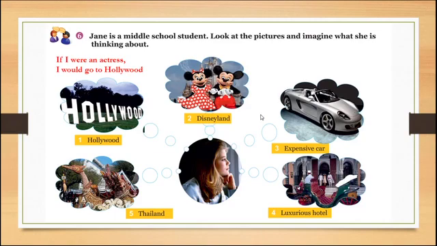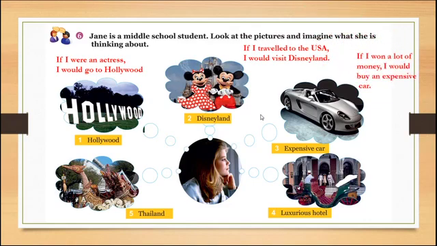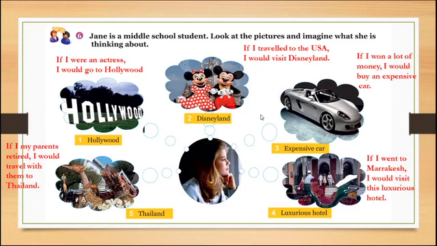For picture number 2, we have Disneyland. We can say, if I traveled to the USA, I would visit Disneyland. Picture number 3, if I won a lot of money, I would buy an expensive car. Picture number 5, if my parents retired, I would travel with them to Thailand. And the last picture, if I went to Marrakesh, I would visit this luxurious hotel.